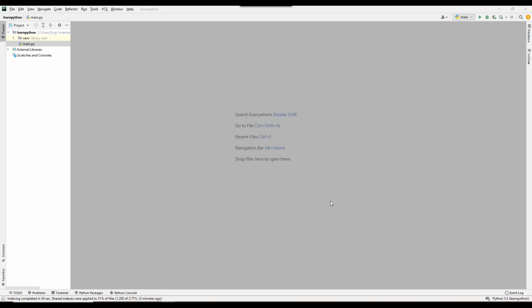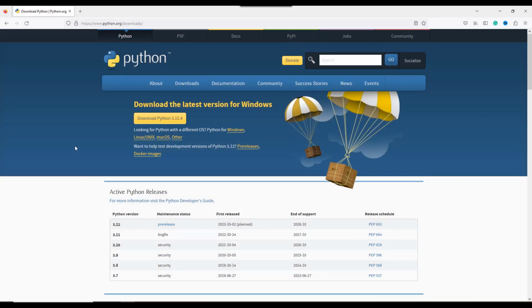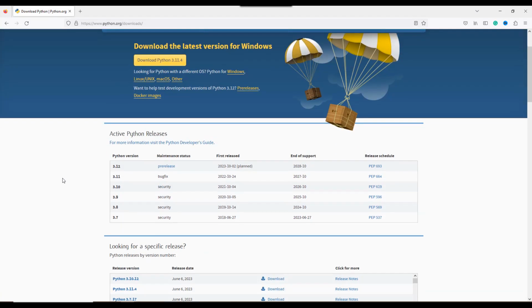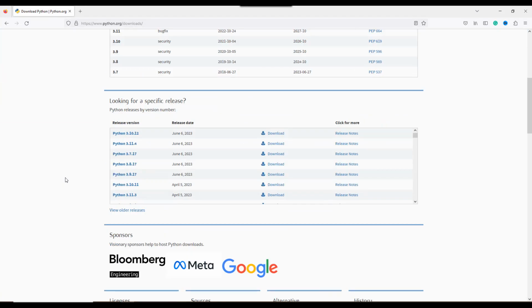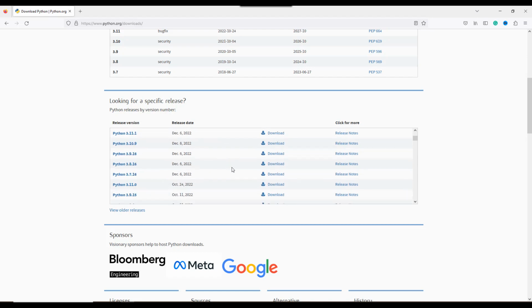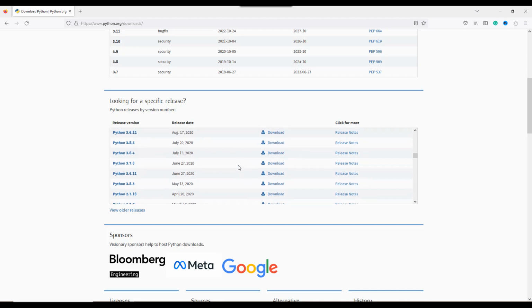So you can see the interface. I am using the PyCharm software editor for this, but before this, you have to download and install Python from python.org/downloads. There are many different versions of Python, so you can install the version depending upon your requirement.